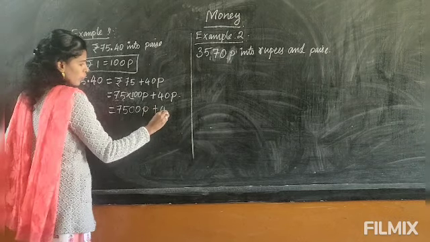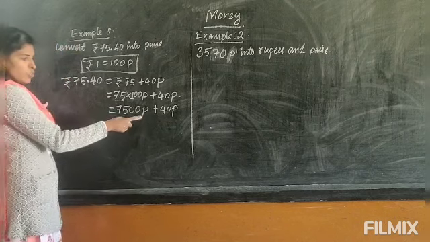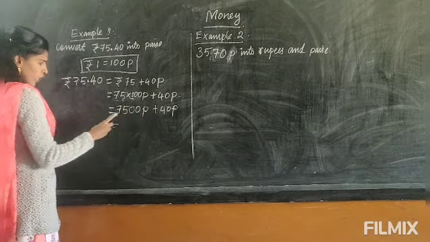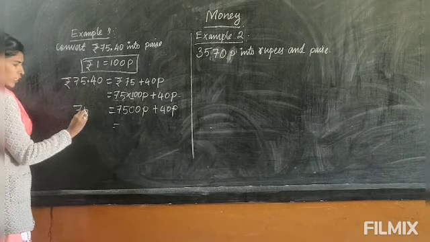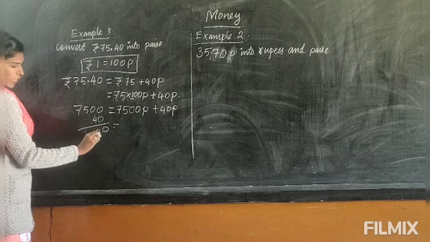Okay, plus 40 paise. Don't write only the number. You have to write whether it is rupees or paise, you have to write that one. Okay, now this one you have to add. So those who are finding it difficult to add, arrange the digits in order and add. Like this, we will arrange and add.